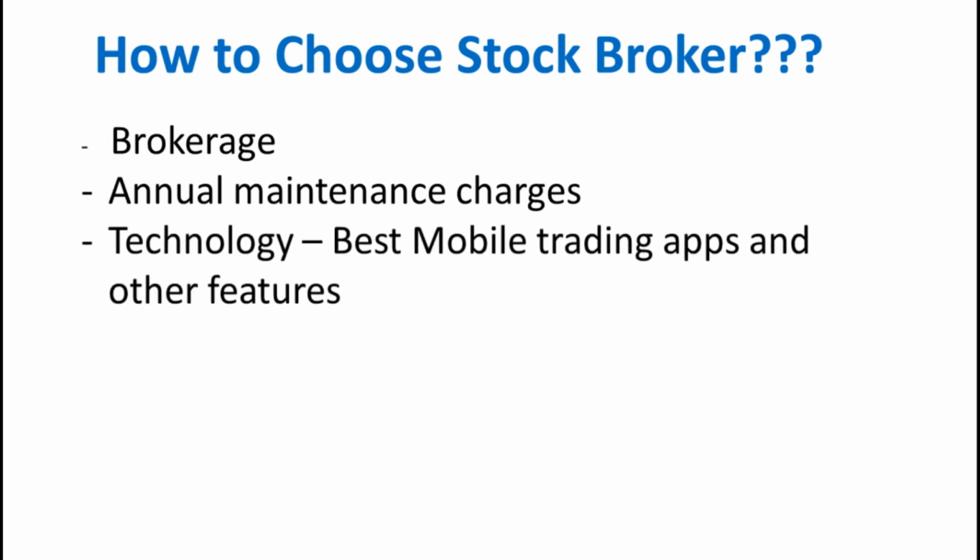And come to the third one, apart from the charges, the third important point is technology. Technology is playing a very crucial role because the best mobile trading apps are available now. Using them you can do trading, you can invest in different investments. So choosing the best mobile app is also one of the important factors.